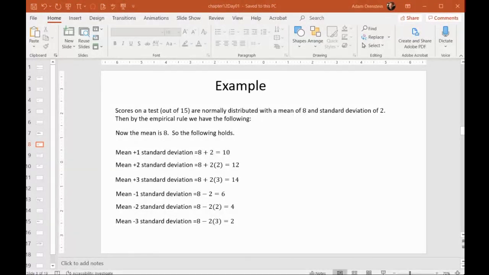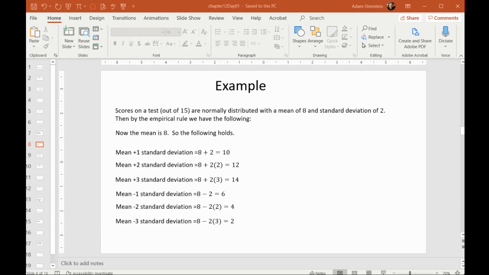But let's say, for instance, someone gave an exam, they recorded the scores, and they discovered that the scores were normally distributed, and the mean was 8, and the standard deviation was 2. So the mean is 8 in particular. If you add a standard deviation, that's the same as adding 2, you're going to get 10.